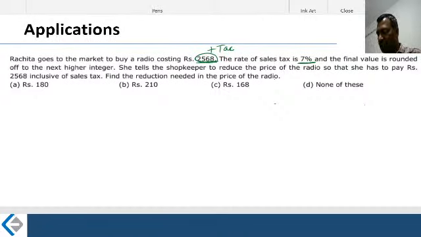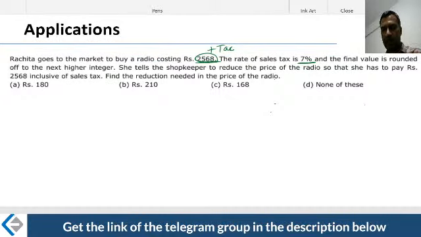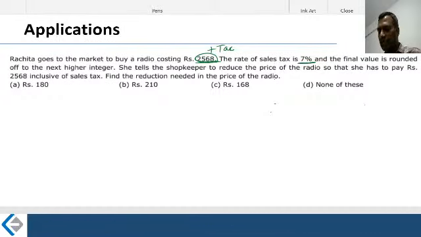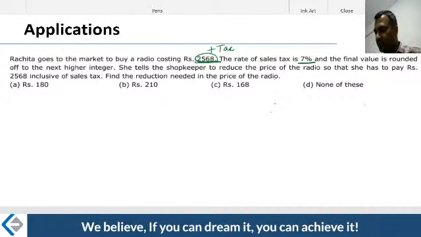The shopkeeper will say, look, this is the price tag, and on this you have to pay the tax. You are not paying it to me; that goes to the government. So you are paying the tax there. But what you will say is, I don't know what you do on this, including tax, give me at this rate. That's what precisely the author said: including the tax, give me at this rate.